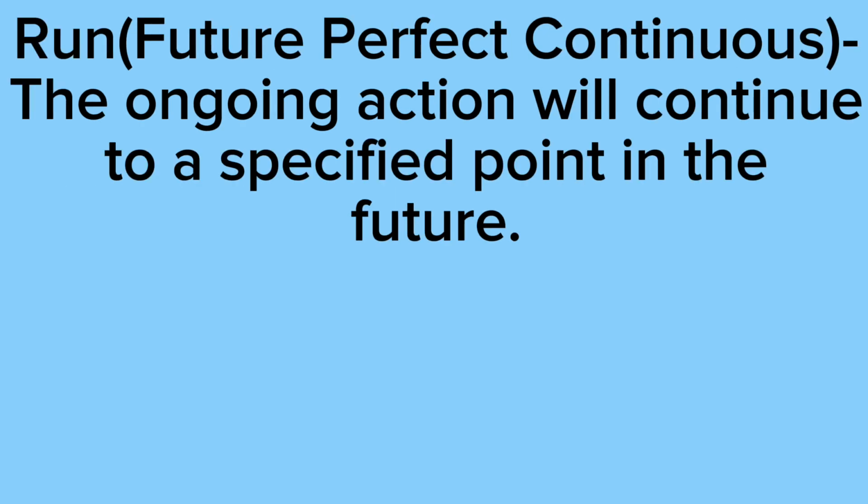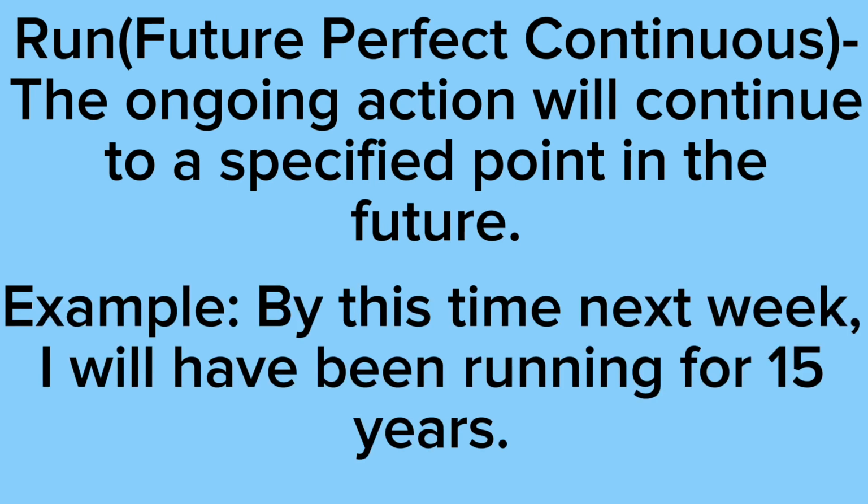Future perfect continuous means the ongoing action will continue to a specified point in the future. So our example says, by this time next week, I will have been running for 15 years. So the ongoing action is the running, and the specified point in the future is by this time next week.